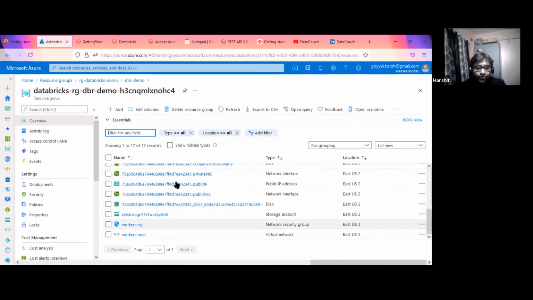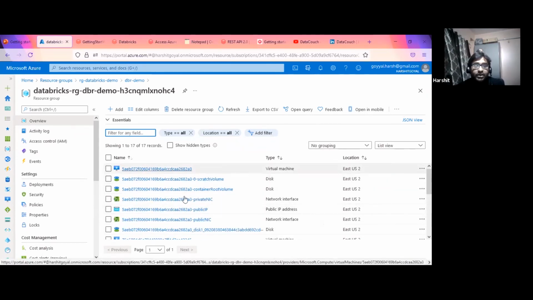So towards the end, once I terminate my cluster, all these resources will be vanished. This is the beauty of the system, right? We just create the cluster, we use it, and we get rid of it, and there is no charge at all. Okay, so let's do it now.